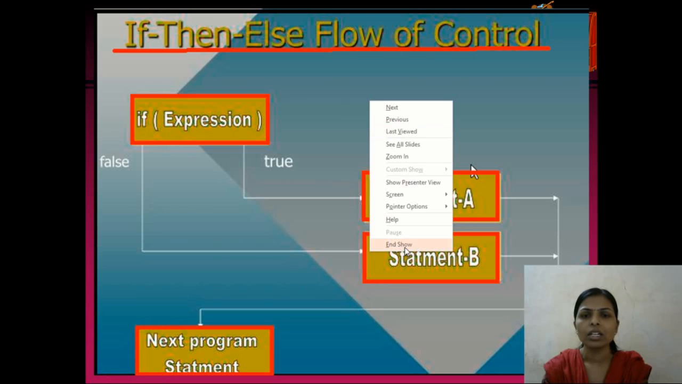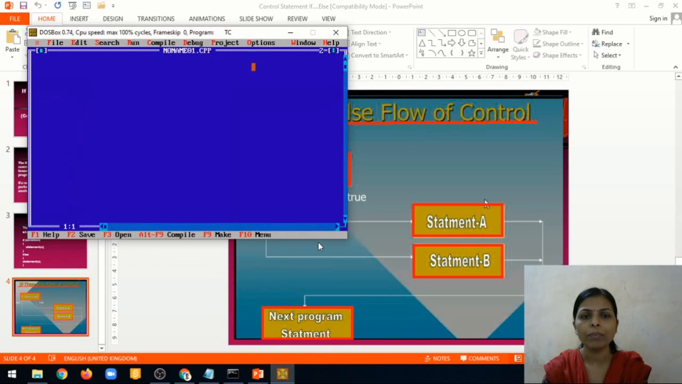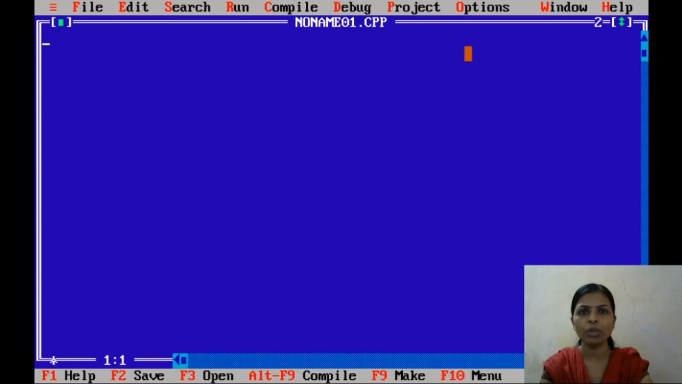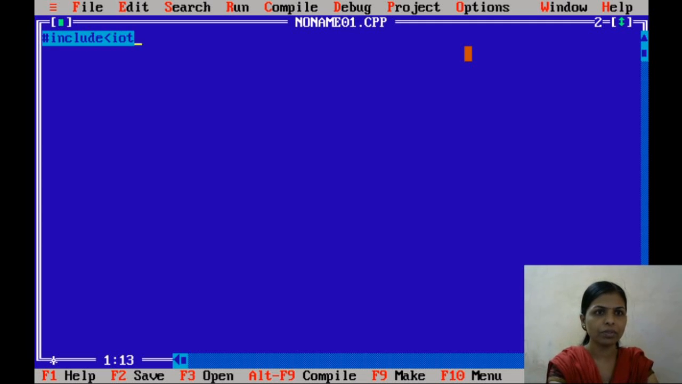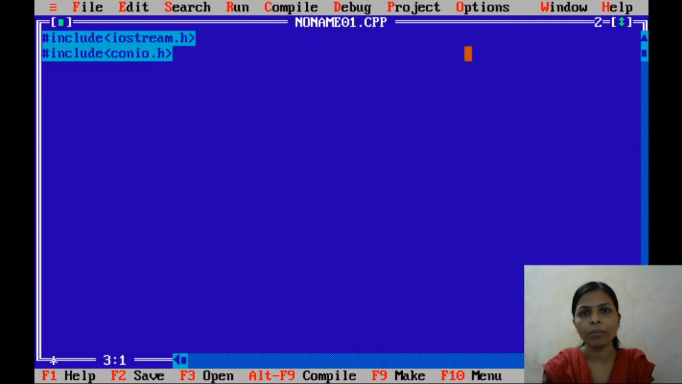So let us see how to write a simple program with the help of Turbo C++. We will write a simple program with the help of the if-else statement. I will include the header file iostream.h, and one more header file, conio.h. Both files are needed for our program. The iostream header file is used for the input and output statements.